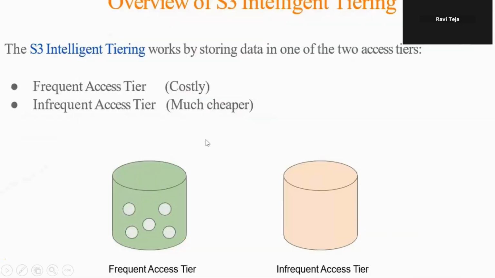Here you can clearly observe that I have five folders or data files. I am going to access only three files daily, and these two are not being accessed. Then what it is supposed to do is store the two files I'm not accessing in the infrequent access type. Then the cost will be reduced compared to previously, right?